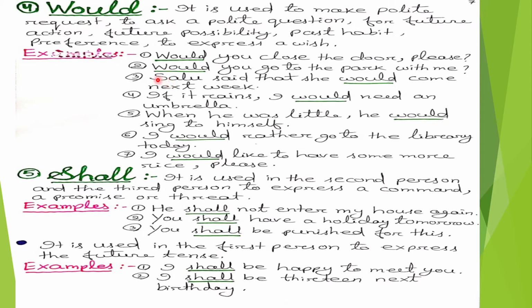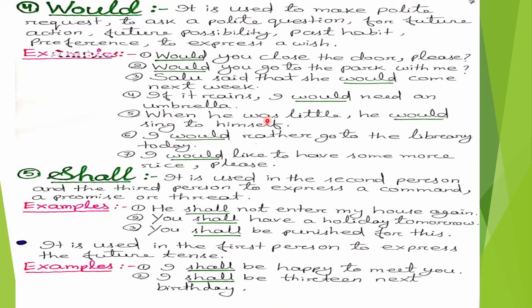Third number, Salu said that she would come next week. In this sentence, this modal auxiliary verb is used for future action. Fourth number, if it rains, I would need an umbrella. Here, in this sentence, would is used for future possibility.